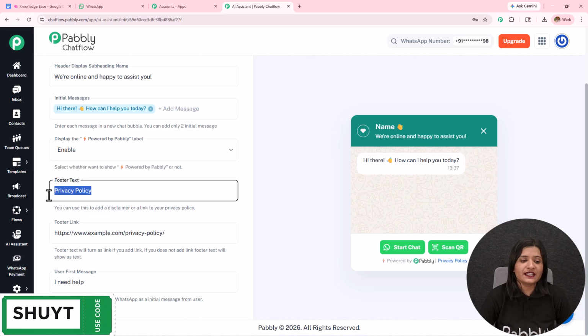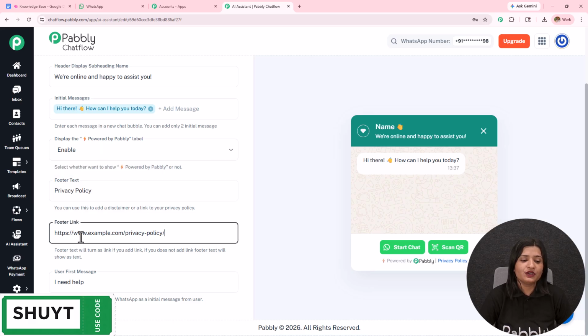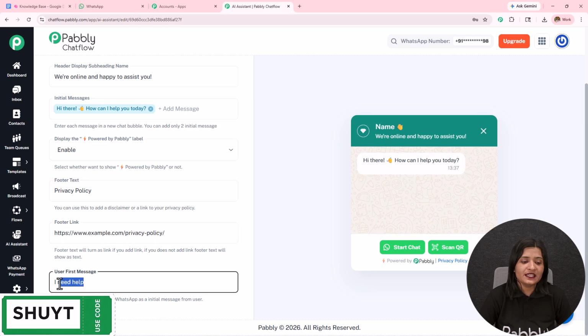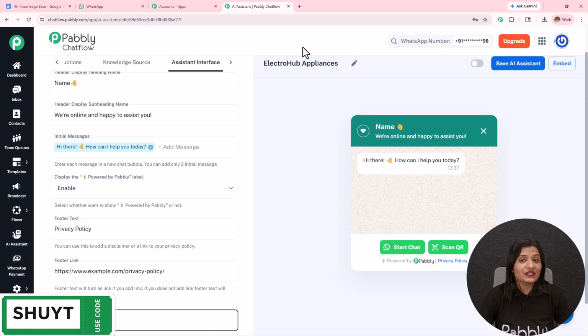We have the footer text where I have added the privacy policy, and in the footer link I have added the link to the privacy policy. Then we have this user first message. So I have entered I need help, but it is not necessary that only when I receive this, I need help, the queries will be resolved. It is going to be resolved based on any message.